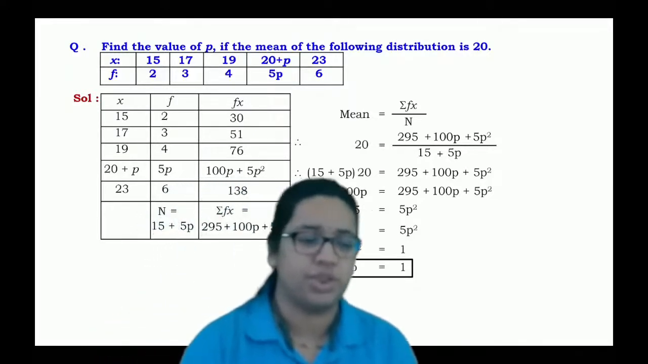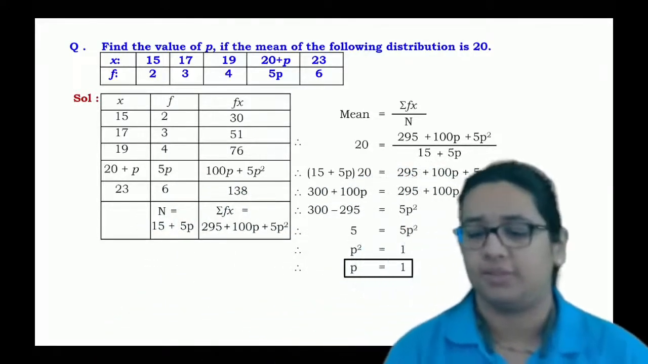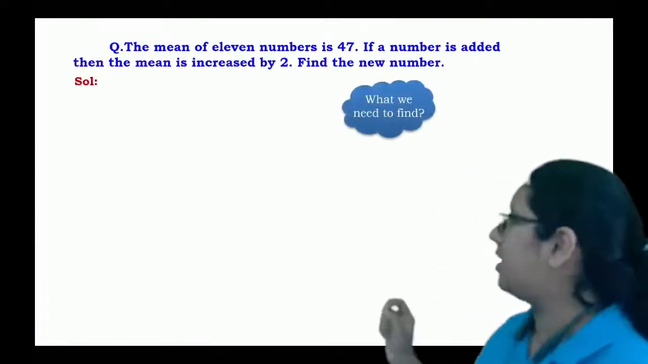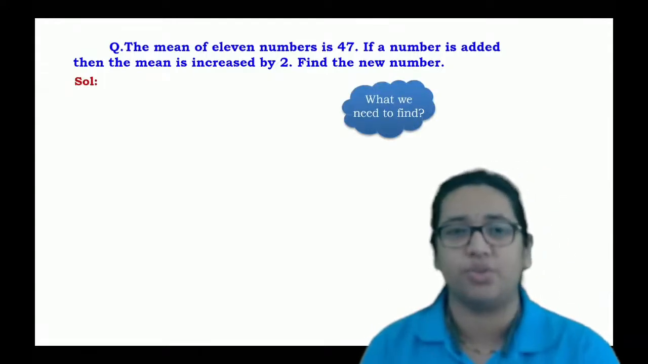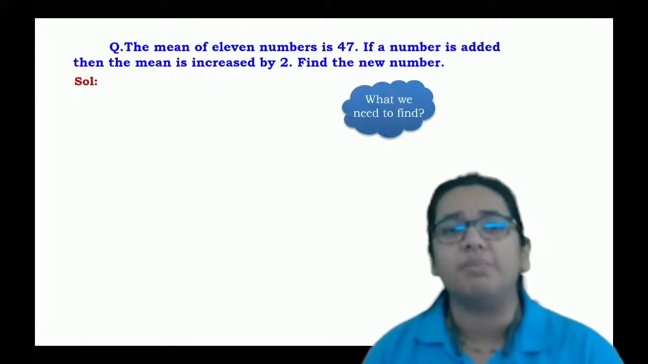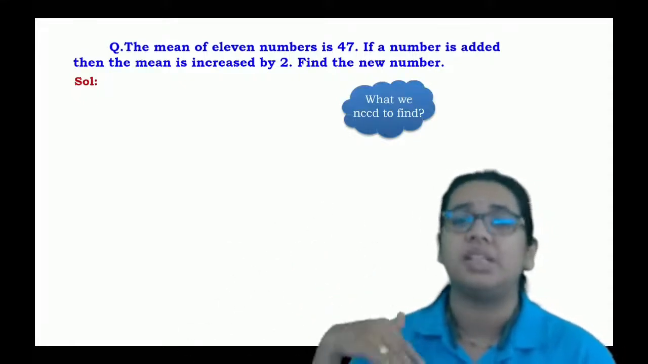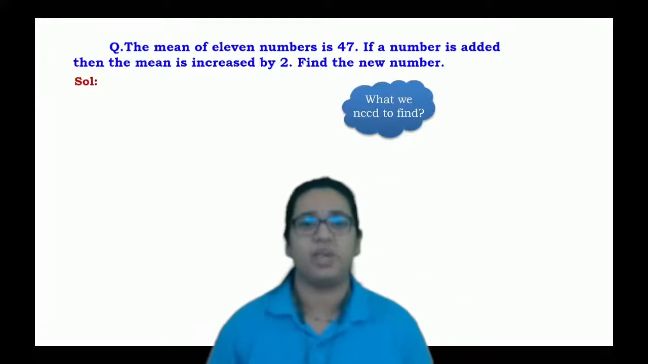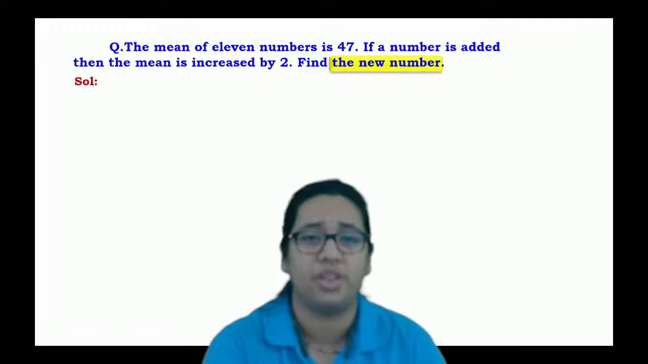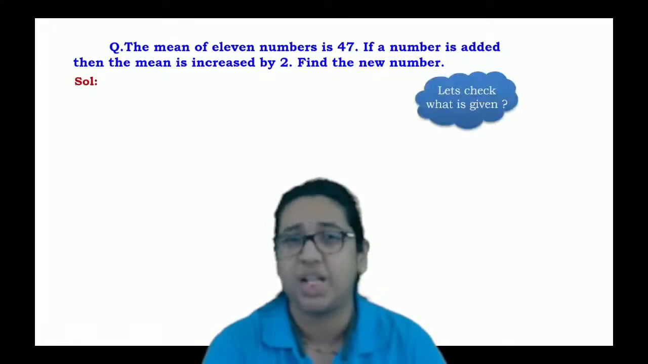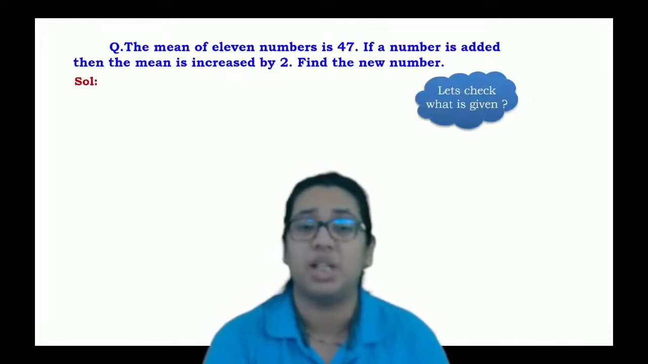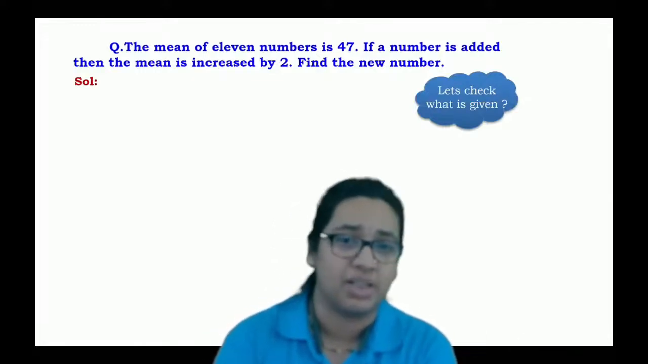Should we go for the next question? Okay. This is the last type of first. Okay, last question of the first type. The mean of 11 numbers is 47. If a number is added, then the mean is increased by 2. Then find the value of the number. So what are the given conditions? That mean of 11 numbers is 47. Correct? And we just have to find such a number. If you add it to this, it means that the total numbers will be 12 in that case.